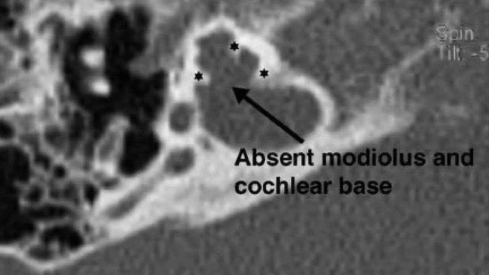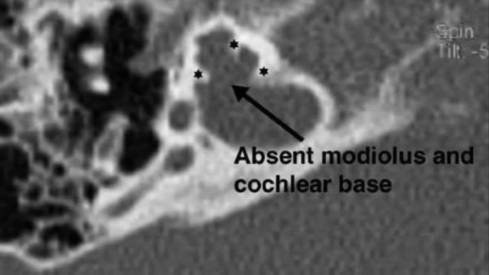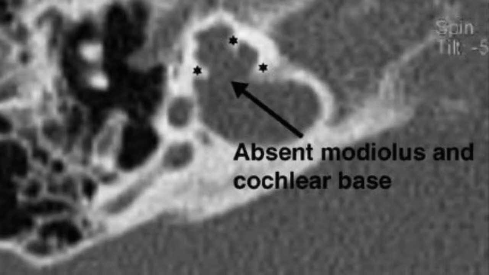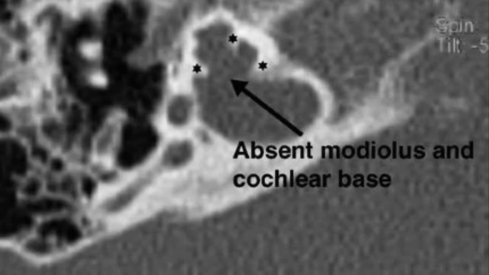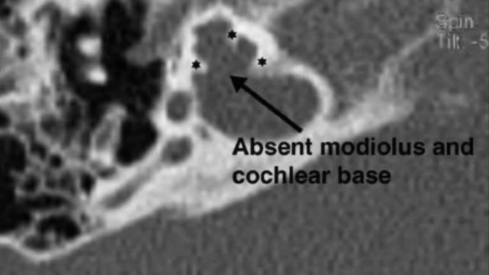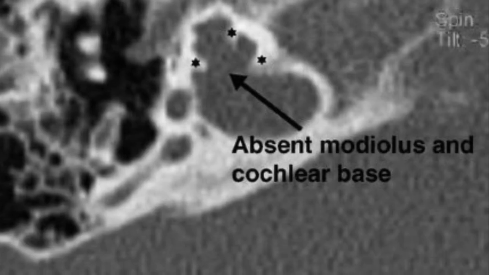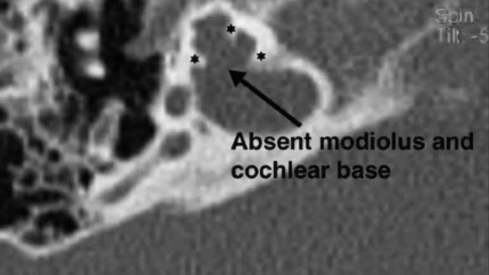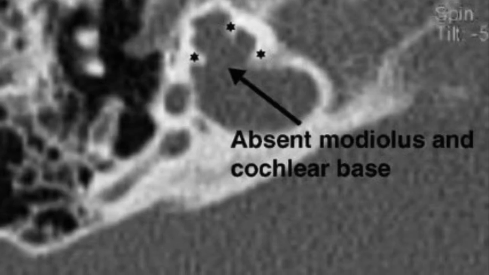So incomplete partition type 1, both the interscalar septum and modiolus are absent. While in type 2, the interscalar septum is absent or defective while the modiolus is present. In type 3, the interscalar septum is present while the modiolus is absent.